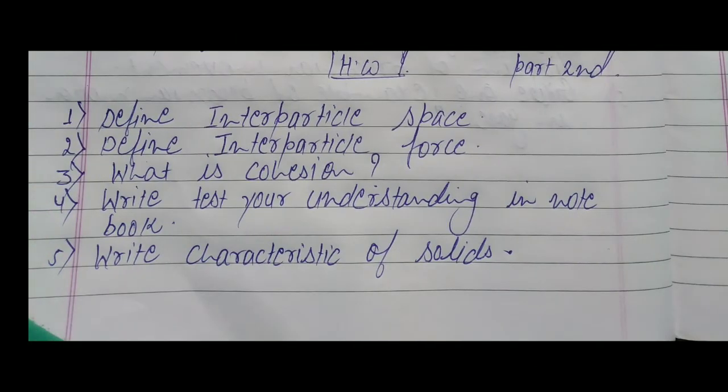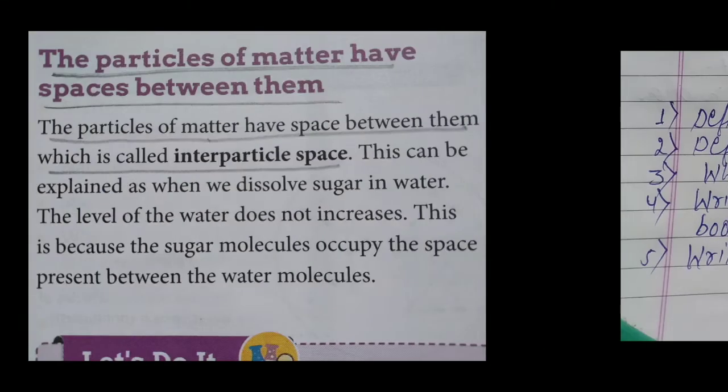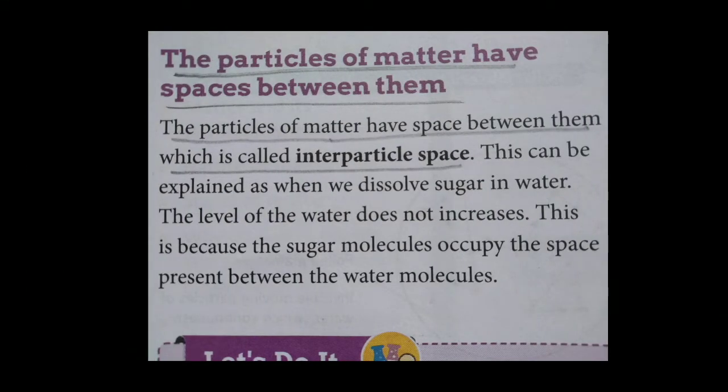This is the homework which I'll be giving you at last. So the first topic is the particles of matter have space between them, right? We have learned that matter, anything which we see around us, is matter. We have also seen that particles of matter are made up of atoms and molecules, right? Here you can underline it. Underlining also I have done. You have to underline it in your book.